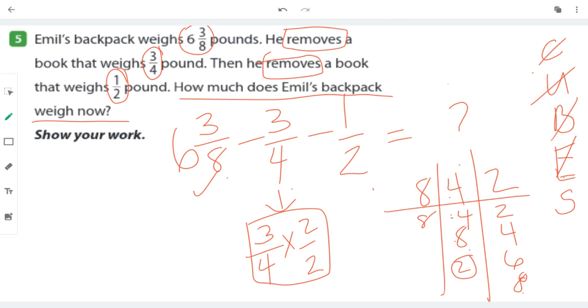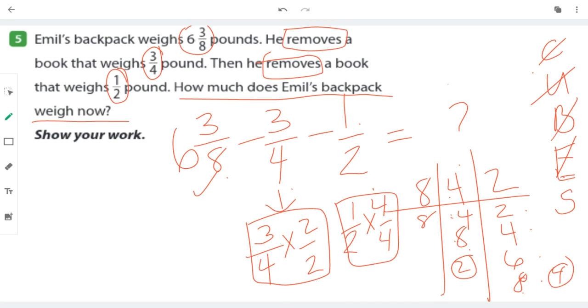What about my 1/2? How many jumps does it take to get the half to change into 8ths? 1, 2, 3, 4. So I'm going to have to multiply 1/2 times 4/4. And when I get that, I'll be ready to subtract.